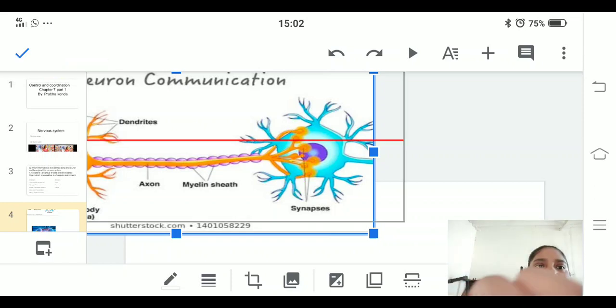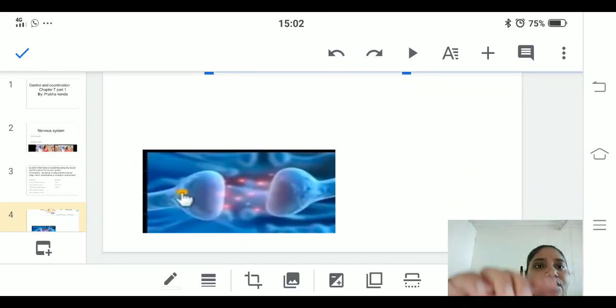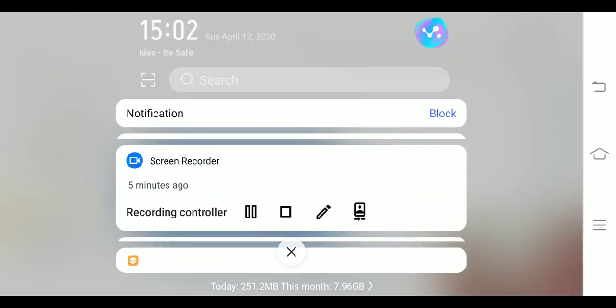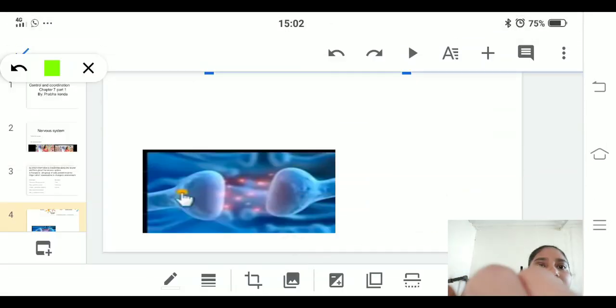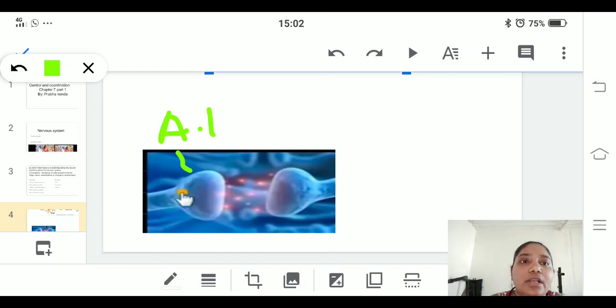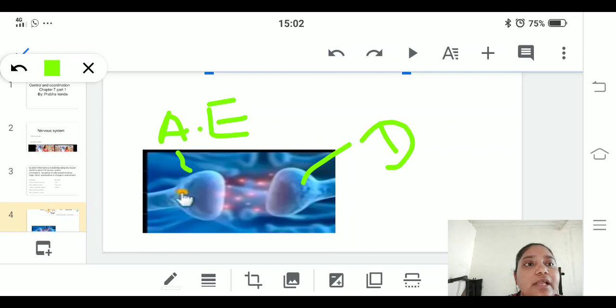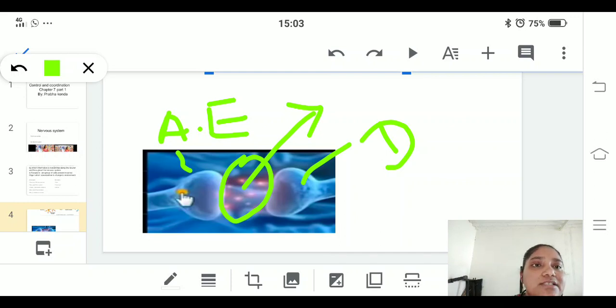To make it clear, I have one more picture. Here you can see this is the axon ending of the first neuron, and this is the start of the dendrite, that is, the next neuron's first part. The gap present between them we call a synapse, where a chemical reaction takes place. I think everybody is clear.